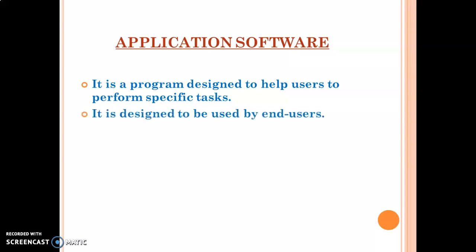It is designed to be used by end users. What is an end user? Who is an end user? We are the end users, the ones who are using a software. So that means application software is designed for us only, for the users only, so that we can do a certain type of work.